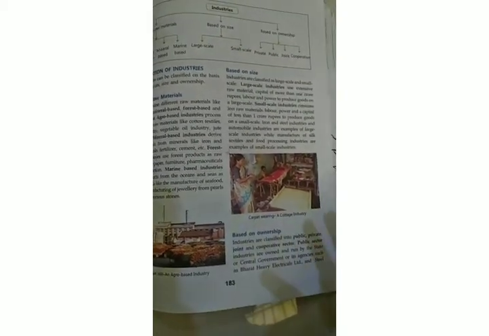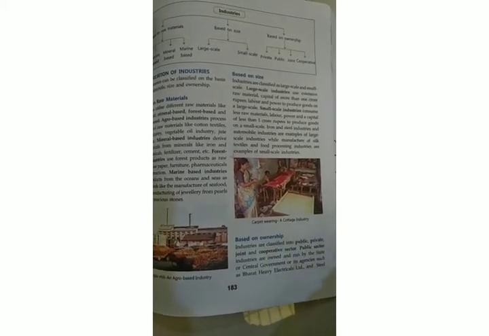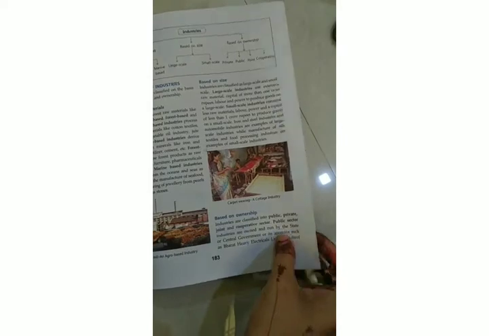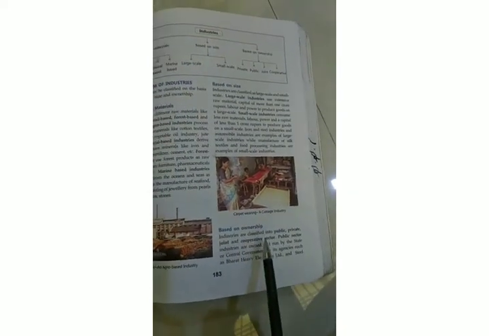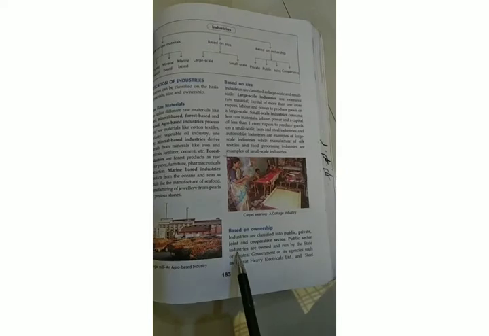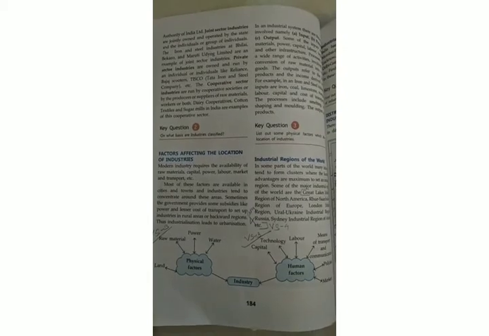Now, what is small scale industry? We can classify that they need less raw material. Then they don't need to invest more than 1 crore rupees. They can invest a smaller amount. Even they can work with a small group of workers, right? Now, next one is based on ownership. You can see here, industries are classified into public, private, joint and cooperative sectors. Now, we can classify what are public industries, what are private industries, joint and cooperative.